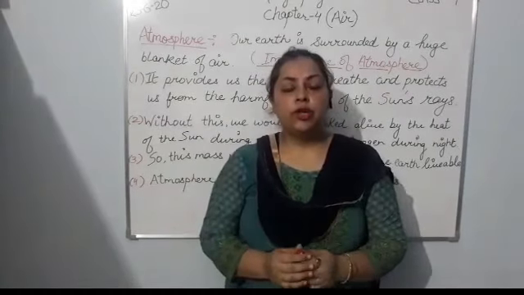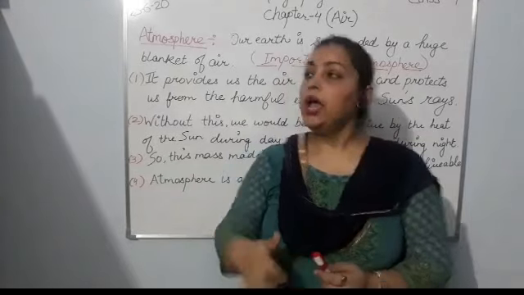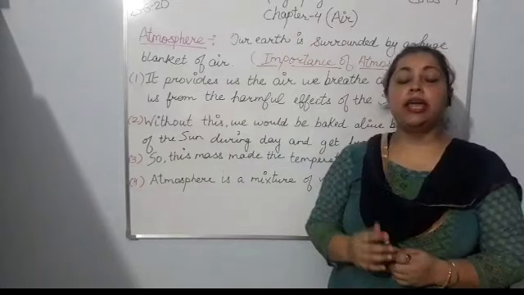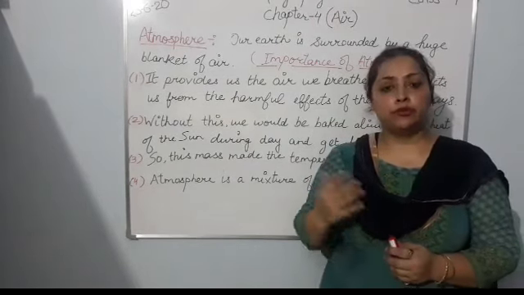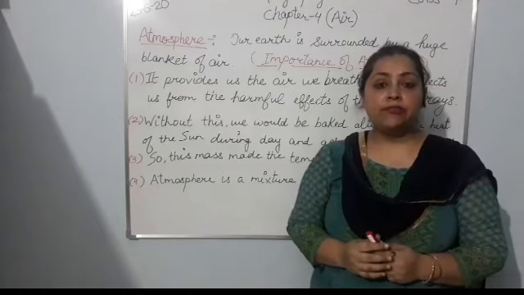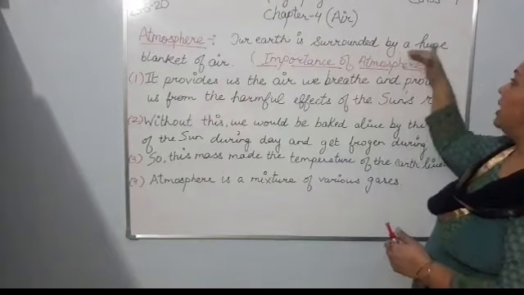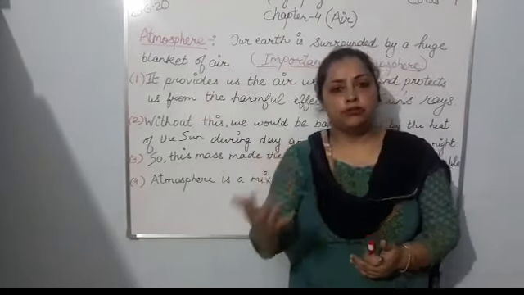Moving forward, today we are going to start a new chapter of geography, that is chapter number 4, air. In class 6, you already studied that the air that surrounds the earth is known as atmosphere. So, what will be the definition of the atmosphere? Our earth is surrounded by a huge blanket of air that is known as atmosphere.